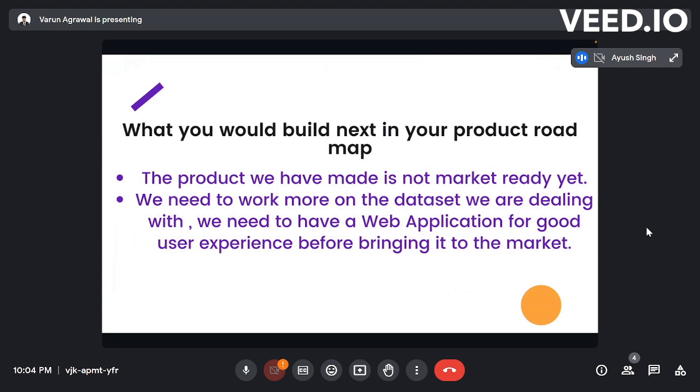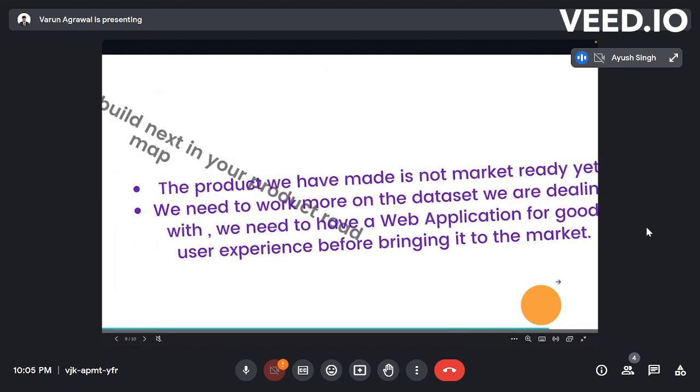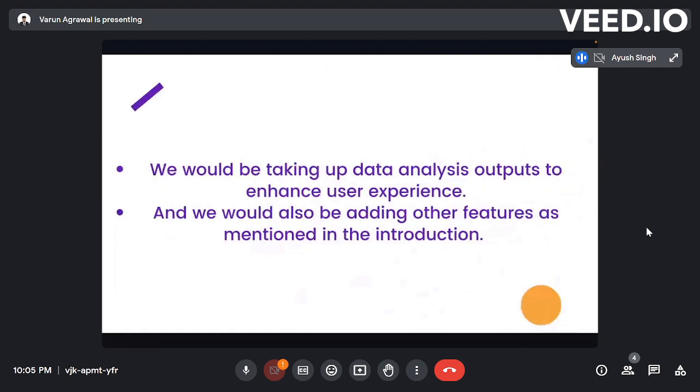Thank you. So what will we build next in our product roadmap? The product we have made is not market ready yet. We also need to work more on the data set we are dealing with. Actually, there was a shortage of data in this news API. We will also need to develop a web application. We would be taking up data analysis outputs to enhance user experience, and we would also be adding other features as mentioned in the introduction.